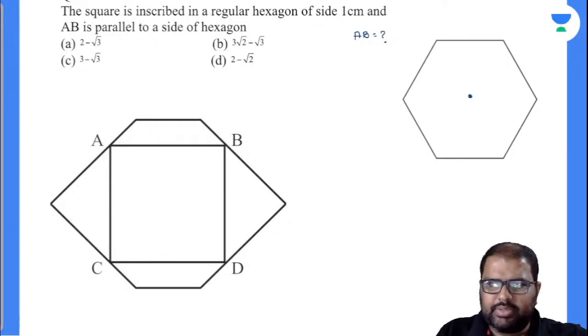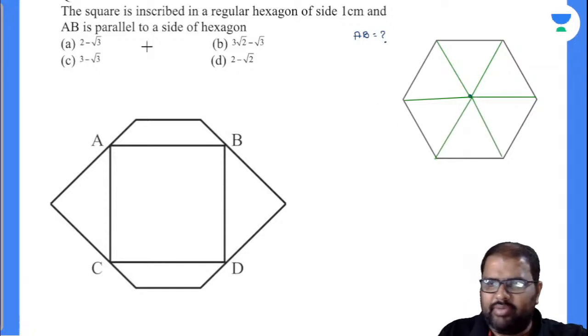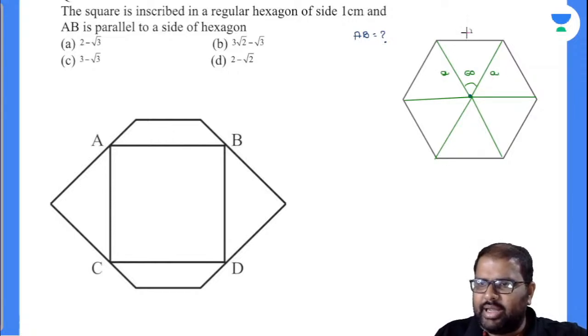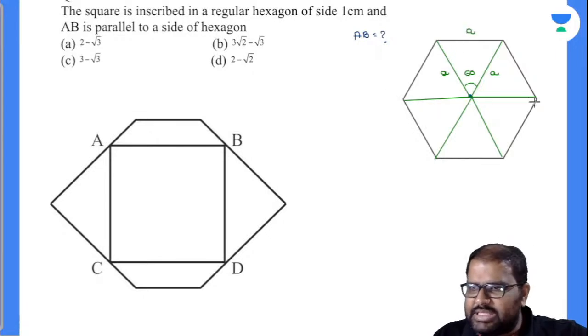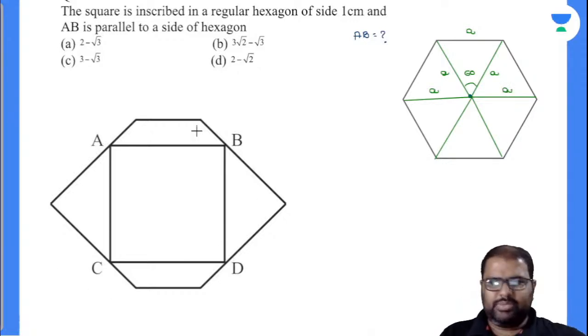And you closely observe there. See here this and this. Now see here. Central angle will be 60 degrees. Everybody knows a regular hexagon is divided into 6 equilateral triangles. Am I right or wrong? Now from the center to the vertex, if this is A, this will also be A. So automatically this is an equilateral triangle. Now from this vertex to this vertex, what will be the length there? Is it A and A? Yes.